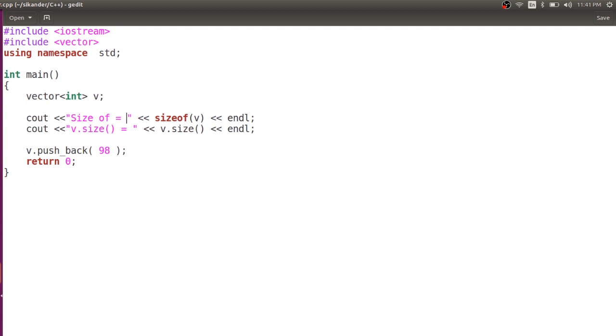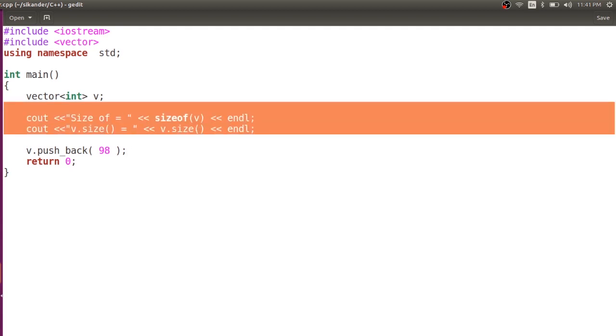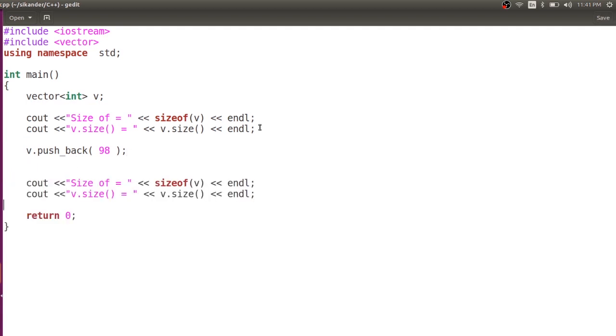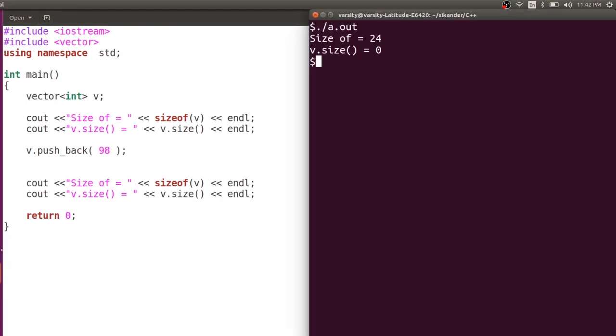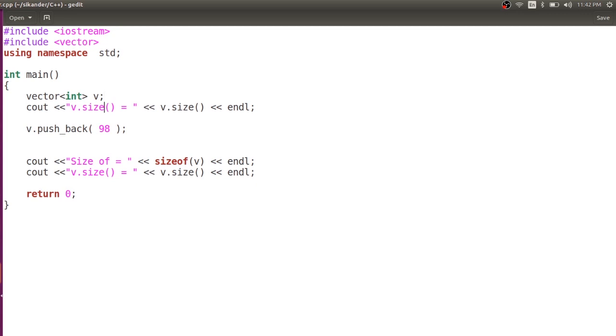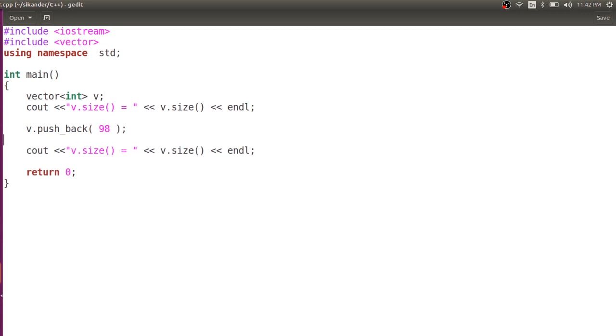So let us try to understand. After insertion, let us observe whether sizeof is increasing or v.size is increasing. You can just observe this: sizeof is always 24, but v.size has increased by 1. Details about the sizeof operator we'll look at in the next video. For the time being, we'll focus on v.size, which gives me the number of elements present in the vector.